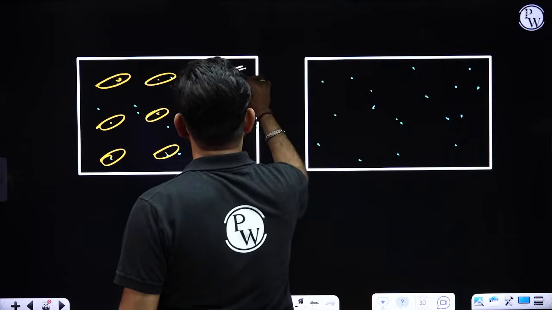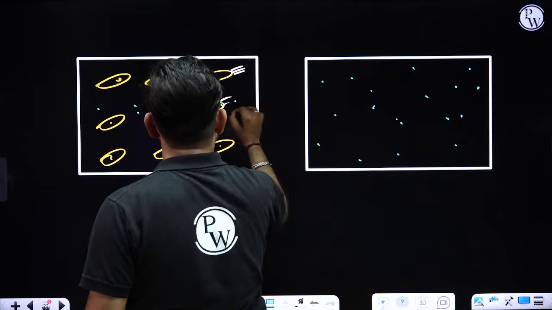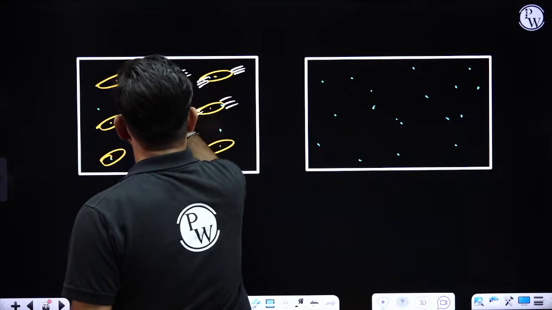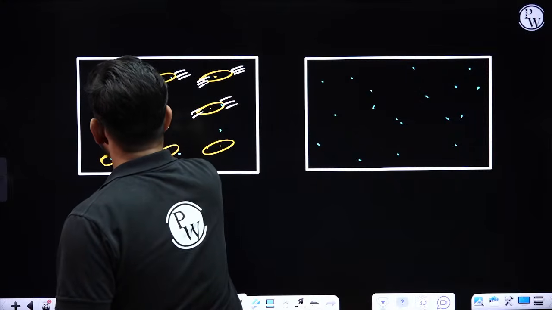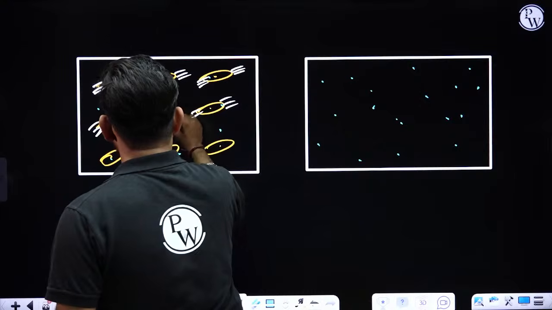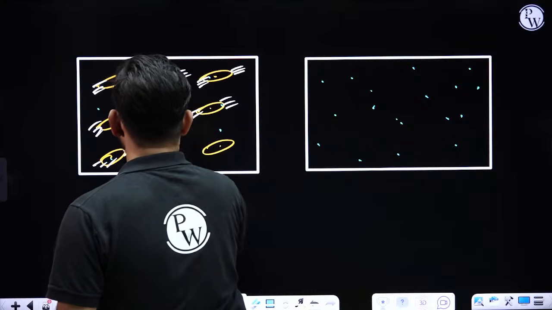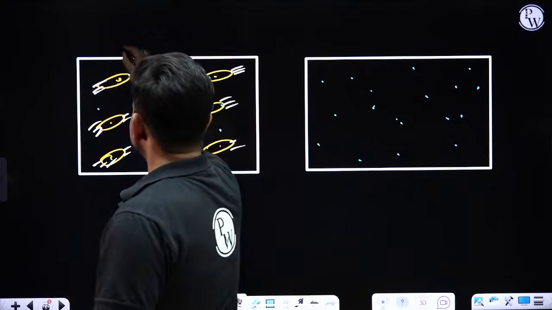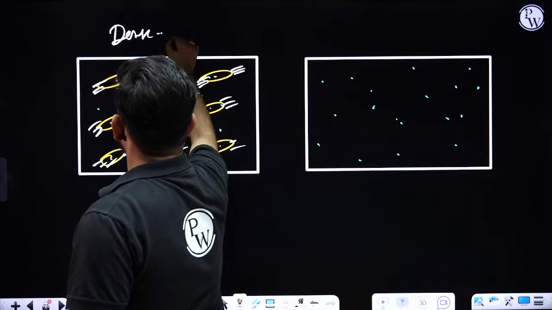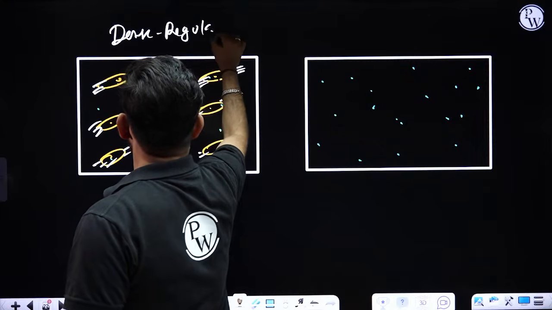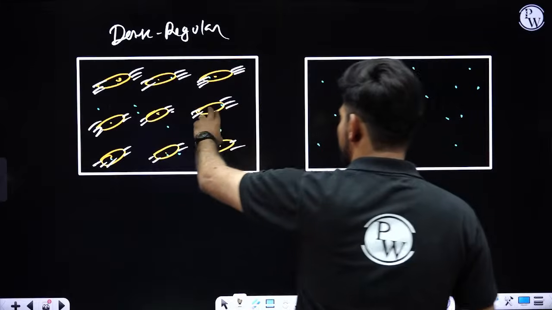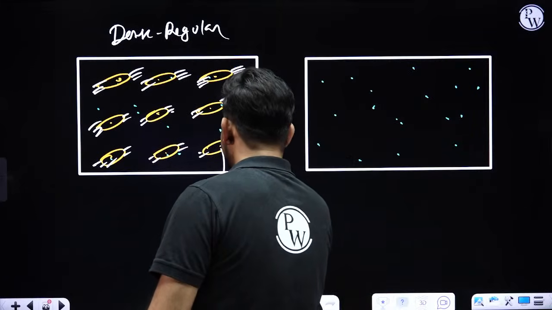These fibroblast cells with fibers are arranged in a proper manner inside the tissue. We'll name these as dense regular connective tissue, this regular appearance of fibroblast cells and fibers.